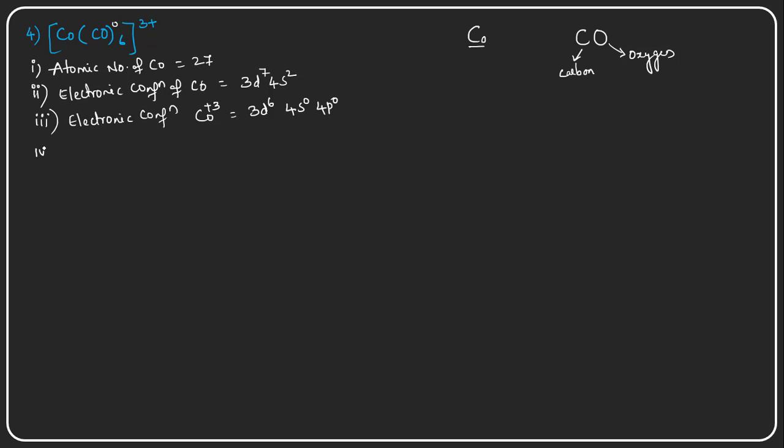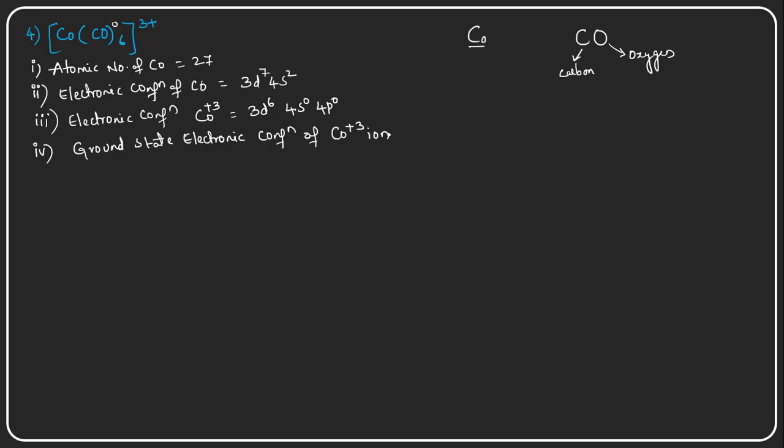And now, what will be the ground state electronic configuration? Let us write the ground state electronic configuration of the cobalt plus 3 ion.